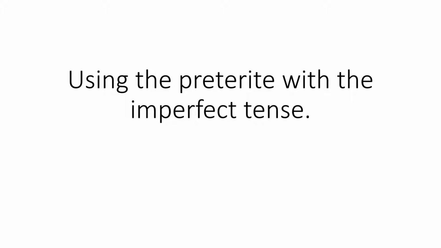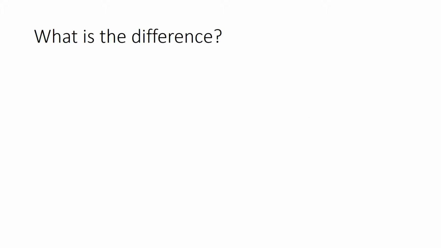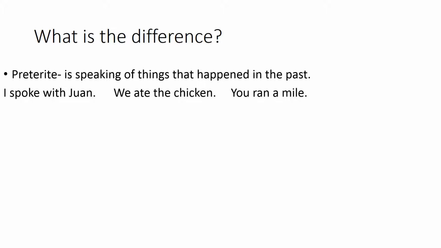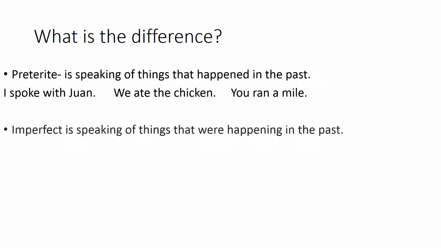Let's talk about the differences of the preterite and the imperfect tense and how they are commonly used together. So what's the difference between the two tenses? Preterite is speaking of things that happened in the past. They're a done fact. It's a complete thought. I spoke with Juan. We ate the chicken. You ran a mile. All of these are complete thoughts, as I said.